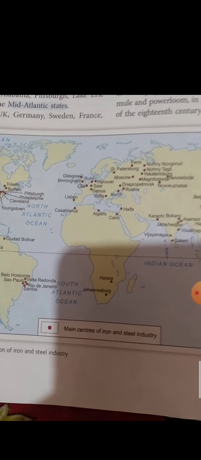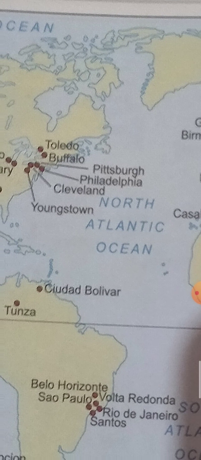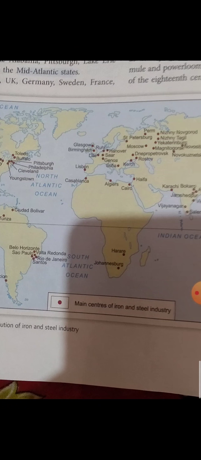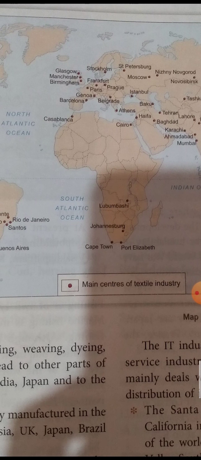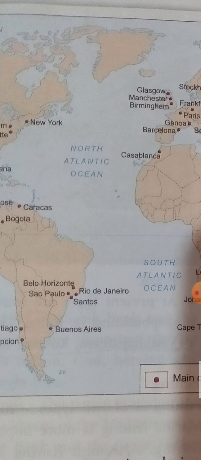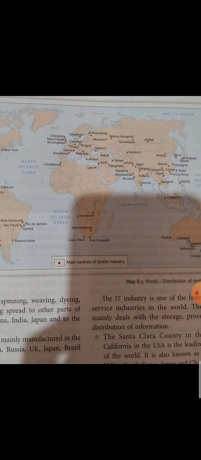Now we can see these places here in this map. This shows the iron based industries. These countries are having the iron based industries. Then we can see another one. This is the textile based industries, in these countries. You see in this world map, some more places are in red dots. These are where the textile based industries are.